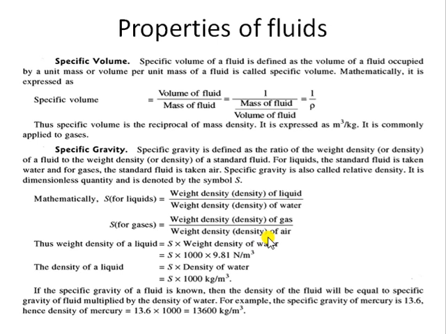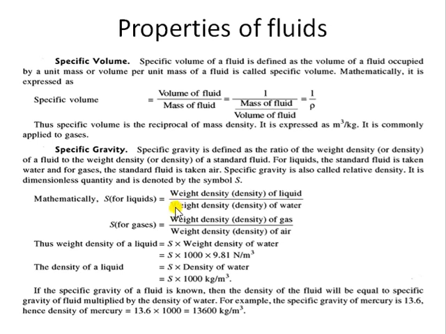So for specific gravity of liquids, suppose you want to find the specific gravity of a particular unknown liquid. You will measure its density, and then divide the density of the unknown fluid by the density of water.